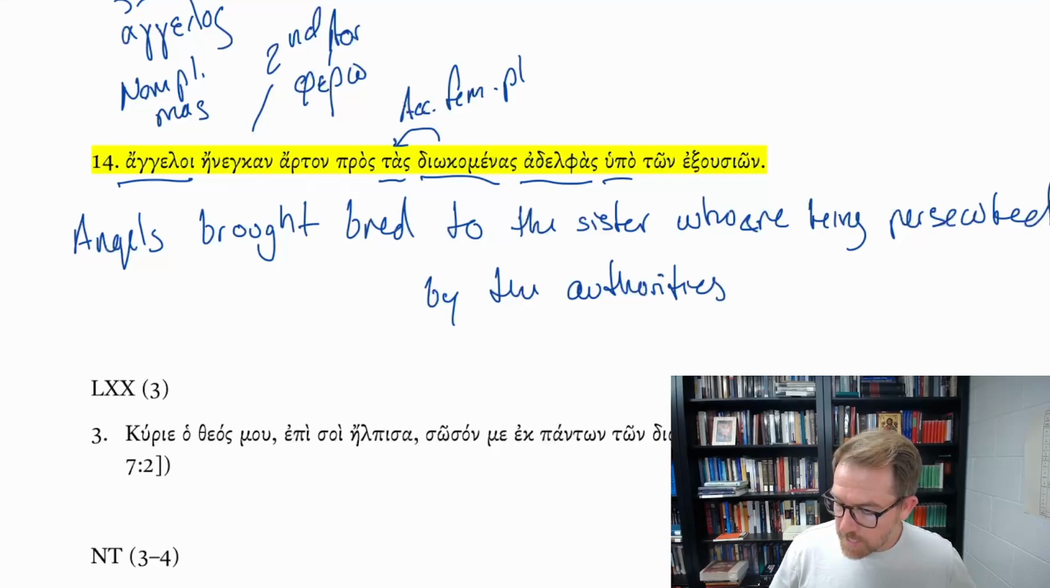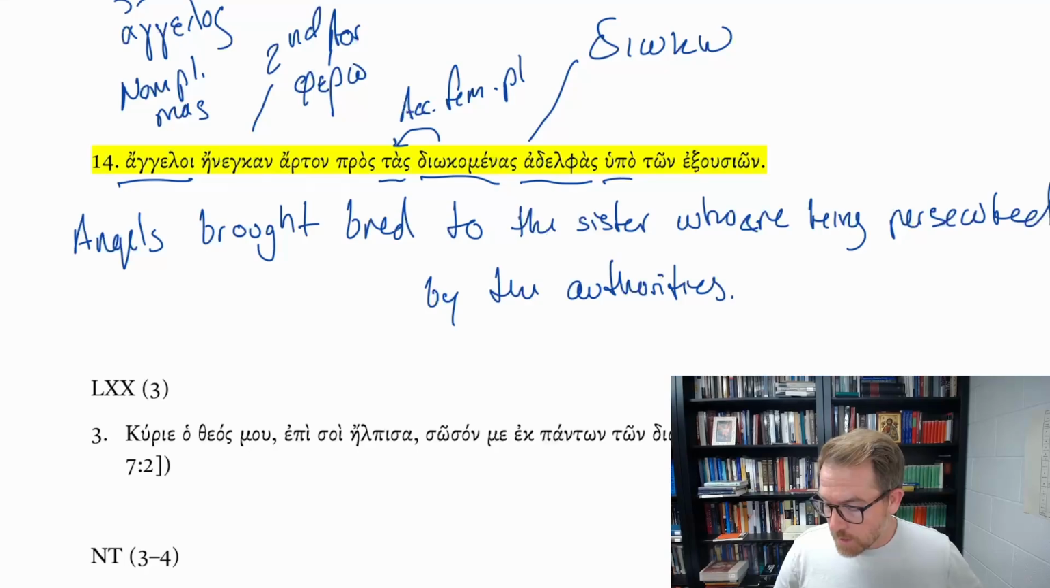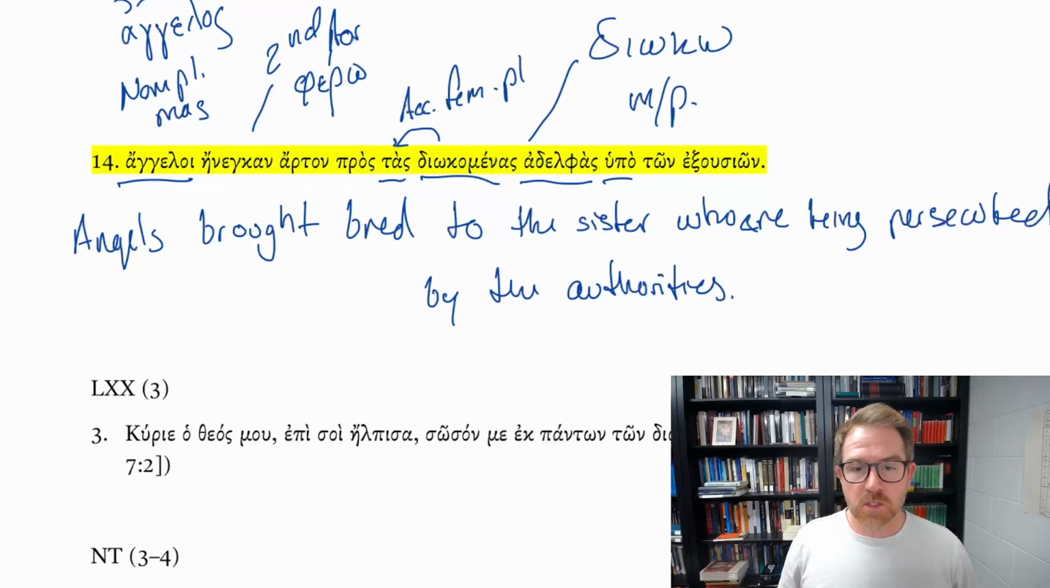And so this is an instance where diokamenos, from the verb dioko, I pursue, I persecute. And since it's middle passive, this is a true passive participle. The sisters being persecuted, right? It's not the sisters persecuting the authorities, it's being persecuted.